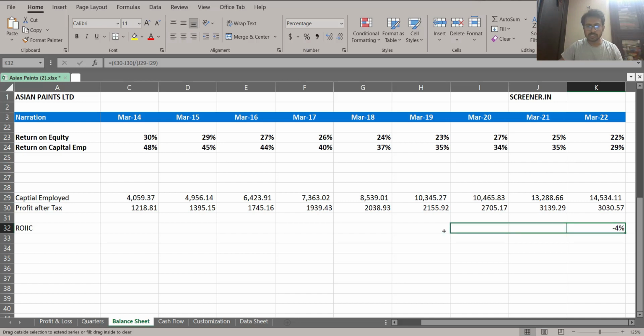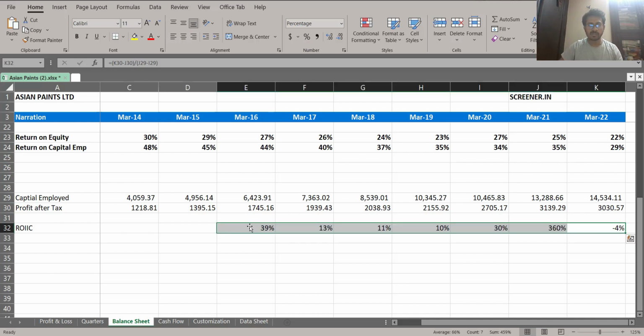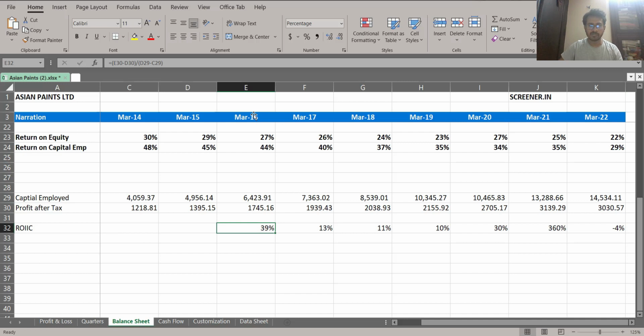Now, if you do this until this, you should be able to calculate ROIC for 2016. You will not be able to calculate the same number for these 2 years because the data are not available. When you're calculating your ROIC, you need 2 years of profit and capital employed for this year and the preceding year. Since you do not have it, we will not be able to calculate this one. So now this is on the yearly basis. You can do this calculation, right? You can see how the ROIC value is changing.